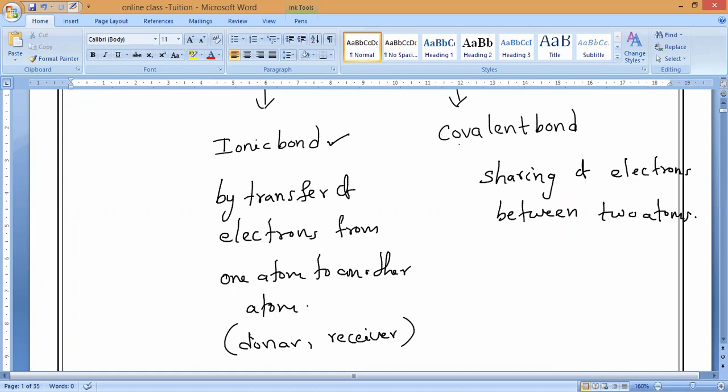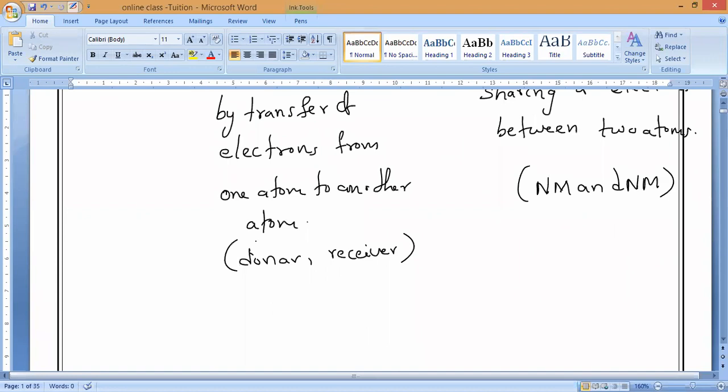Covalent bonds form only between non-metals and non-metals. But ionic bonds form by metals: the metal should be a donor and the non-metal should be a receiver or acceptor. You should remember that.